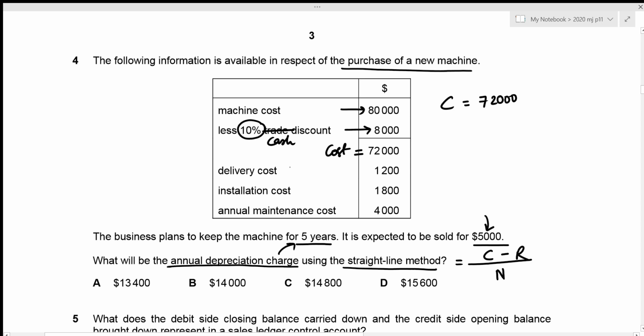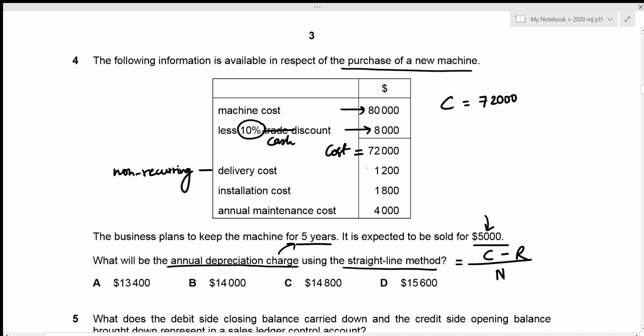Then we are also given the delivery cost. And remember that delivery is something that is to be done only once, because once you deliver the new machine, it does not have to be delivered time and again, due to which we can categorize it as a non-recurring expense, right? It does not occur more than once. And that is the reason why we can add it to our capital cost.